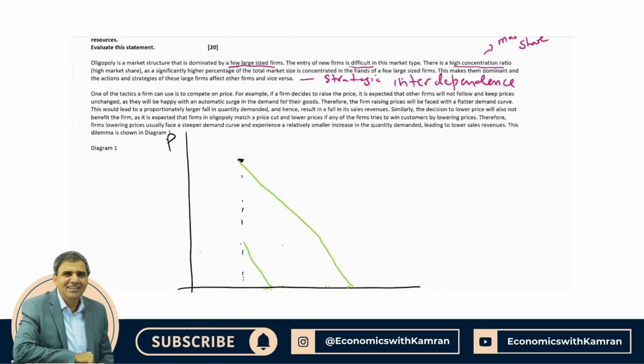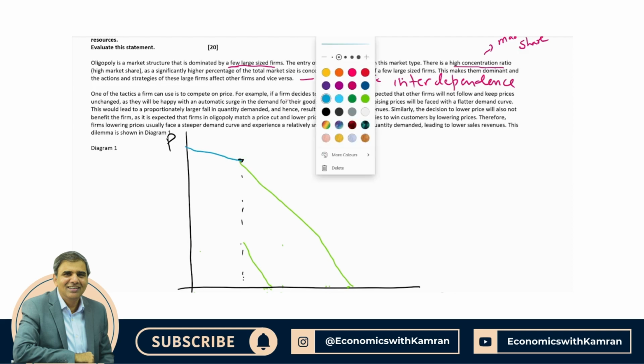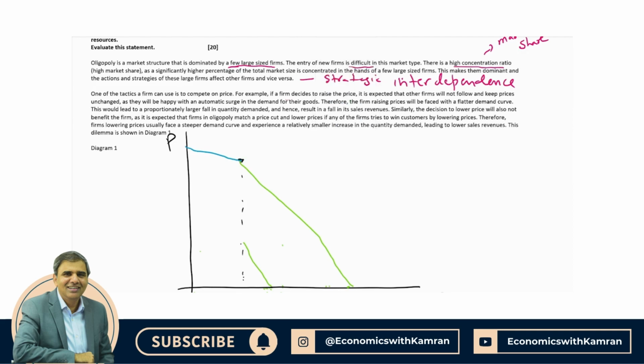So this is the portion of demand curve and MR which is for the falling price. For the rising price, the blue area, make it a flat curve and draw an MR curve up to the quantity. Now this is a slightly better curve.